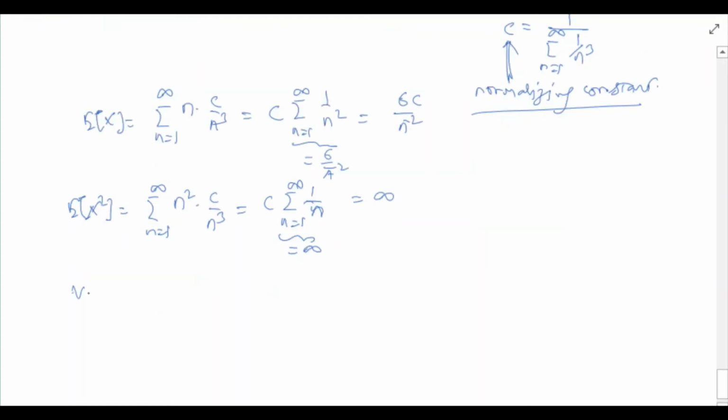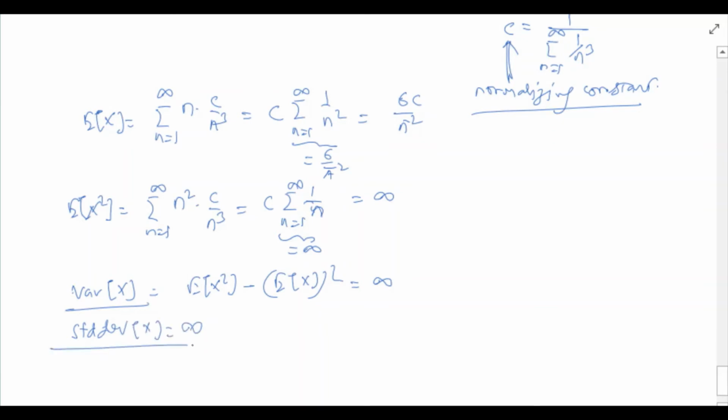Okay. Now let us turn to variance of x. As we have seen above, it is the difference of the second order moment and the square of expectation, but the second order moment is infinity. The second term is finite, but the first is infinite, so this is also infinite. Clearly, in this case, the standard deviation of x will also be infinite.